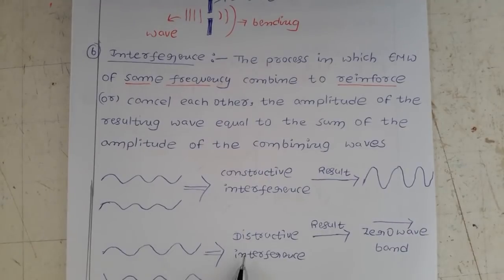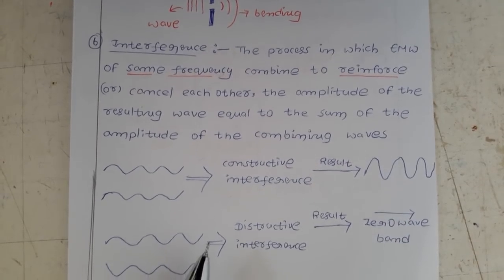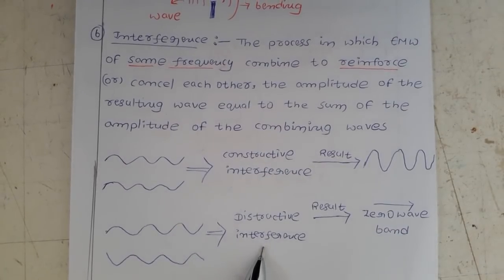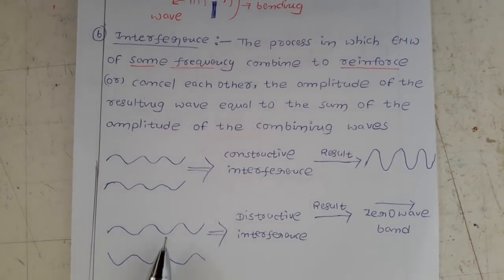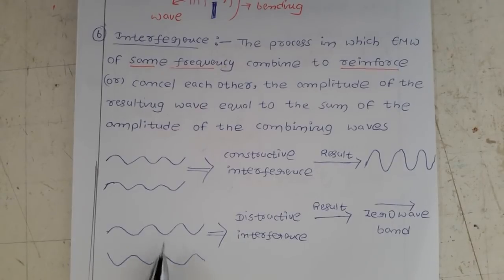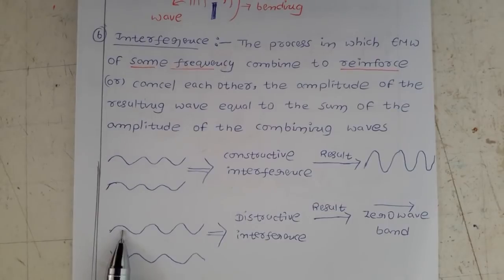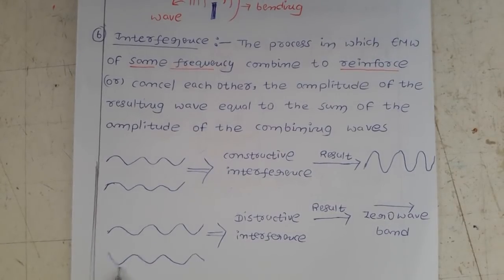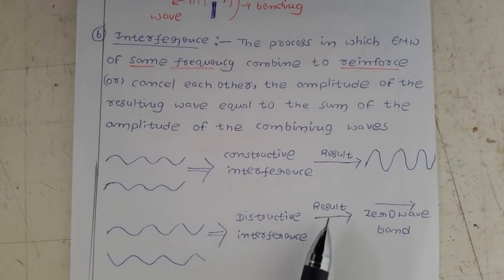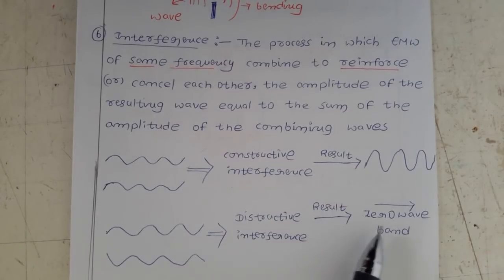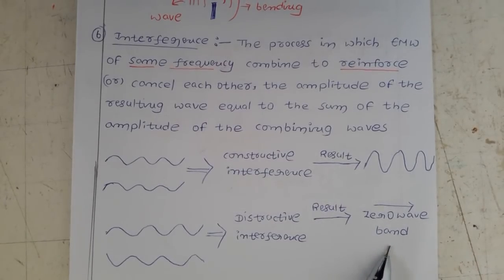Now come to destructive interference. You know very well that destructive means there is a destruction. These two waves overlap in such a way that one crest overlaps with a trough. The resulting wave then has zero amplitude.